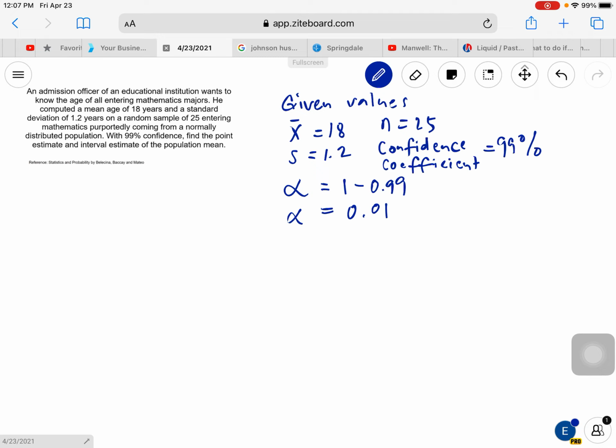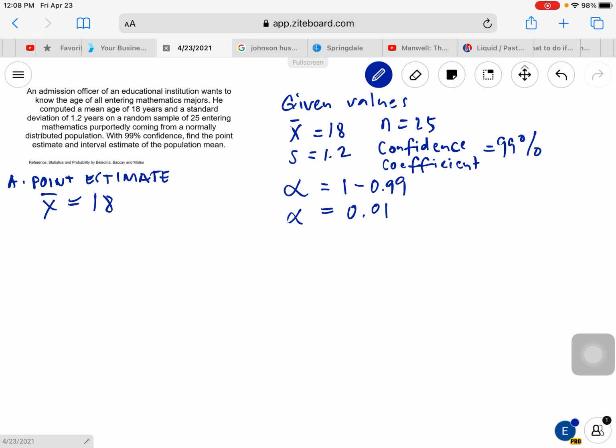Now the first question here is for us to find out the point estimate, and we know that the point estimate here is our sample mean. Again, the point estimate is a specific numerical value of a population parameter, and the best point estimate of the population mean for this example is going to be our sample mean. So our point estimate, letter A, is going to be equal to our population mean, which is equal to 18 years old, or 18.